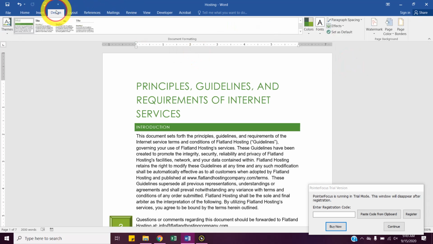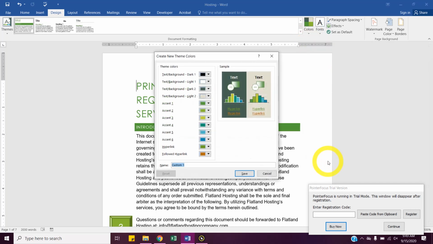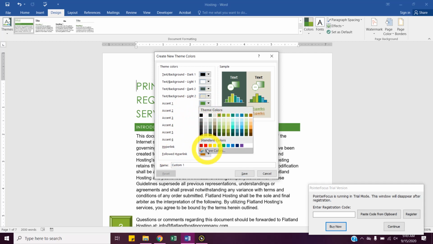Let's go back to Design tab. Click that Colors drop down. And let's go down to Customize Colors. And here we could make our entire own set of theme colors. So just change a couple of them. You can always click more colors down there at the bottom when you want to choose one.